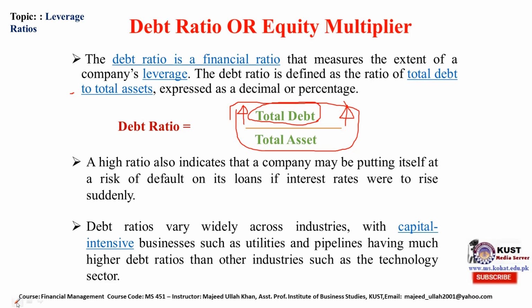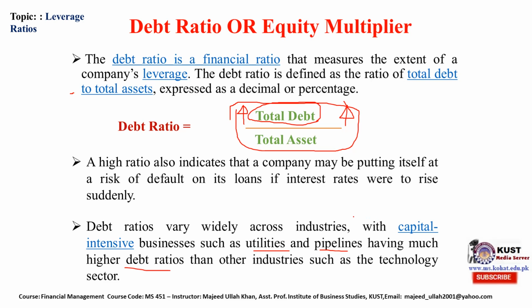Debt ratio varies widely across industries, because capital intensive businesses such as utilities or pipelines have a much higher debt ratio than other industries such as technology sectors.